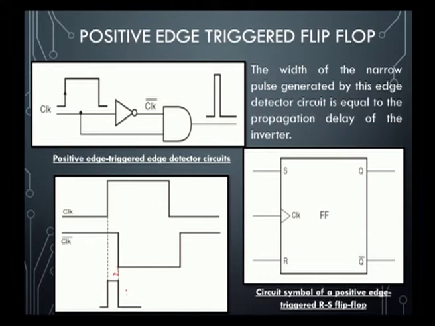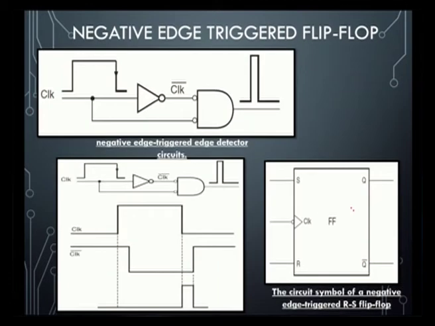This is how the circuit symbol that has a positive edge trigger signal is represented, with a symbol like this. It is active high, that is why there are no bubbles here at S and R. The clock will be edge triggered, that is why there is the mark here in the block.